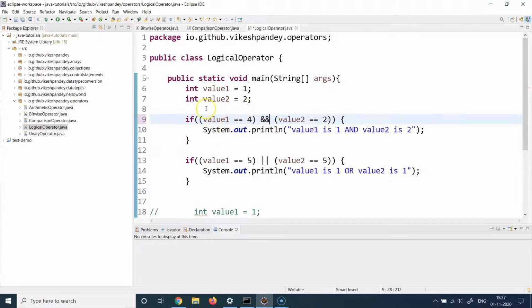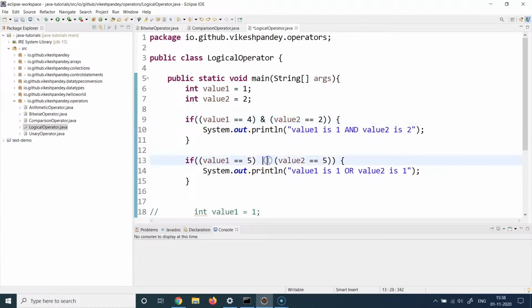And if the left hand condition is false, it will skip evaluating the right hand condition and just make the whole expression false. But if you use a single ampersand, then both sides of the expression will be evaluated irrespective of their output. So in this case, even if the left hand expression is false, it is still going to evaluate the right side expression.